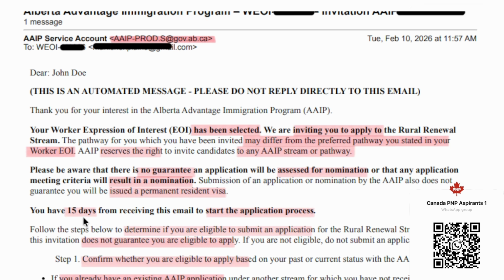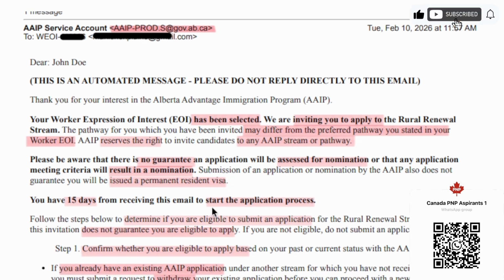Timeline wise, you will have 15 days from receiving this email to start the application process. If for any reason you don't accept this invitation within 15 days, you will be placed back in the expression of interest pool. I will come to that nuance a bit later in the video.